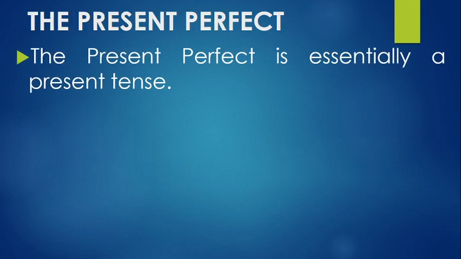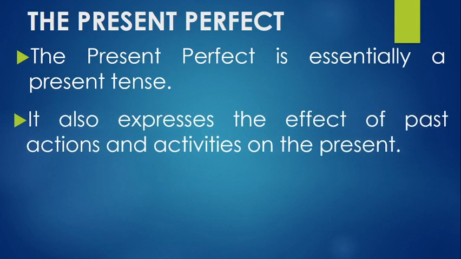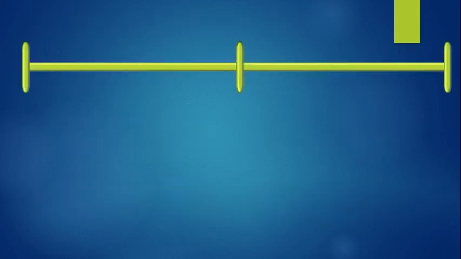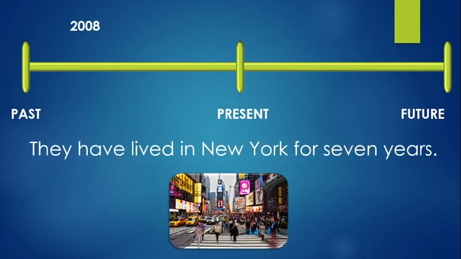The present perfect is essentially a present tense. It also expresses the effect of past actions and activities on the present. Let's see the timeline. They have lived in New York for 7 years.